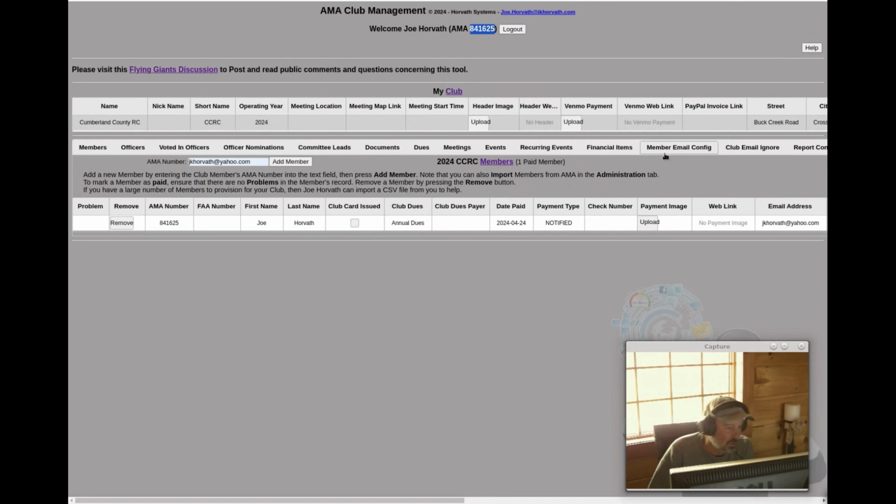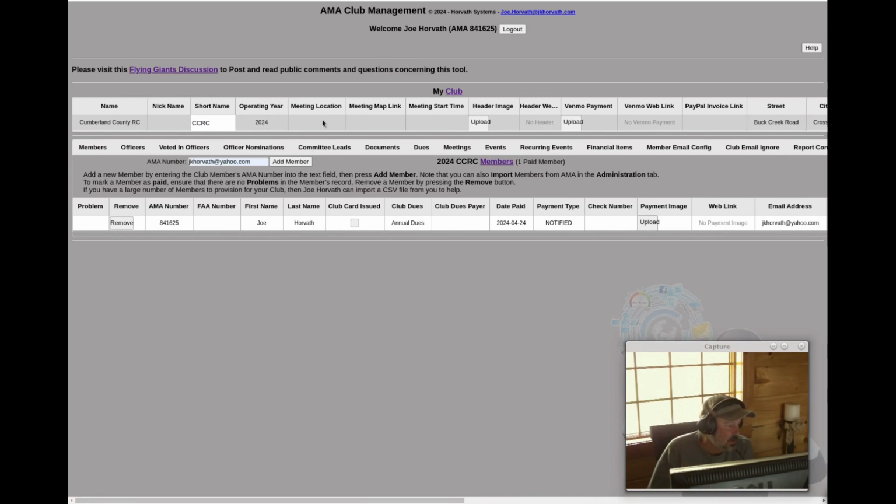But let's talk a little bit about what we're taking a look at here. So this is Cumberland County RC. There's a short name I typed in. You can see I can change that, but there are some implications to changing it. I would not recommend changing that, or at least you don't want to change it too often, and you'll see why later. But for right now, let's just keep going. Operating year is 2024. You can't change that.